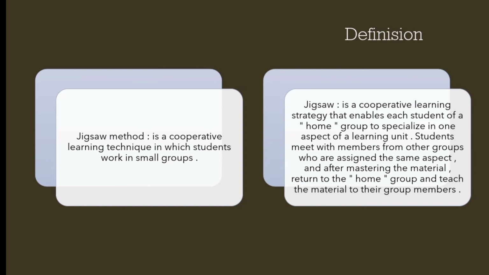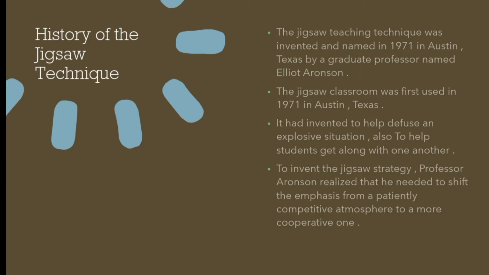Jigsaw is a cooperative learning strategy that enables each student in a home group to specialize in one aspect of a learning unit. Students meet with members from other groups who are assigned to the same aspect, and after mastering the material, return to the home group and teach the material to their group members.